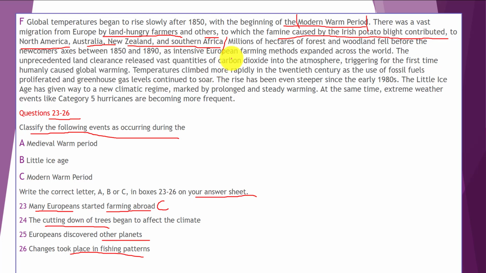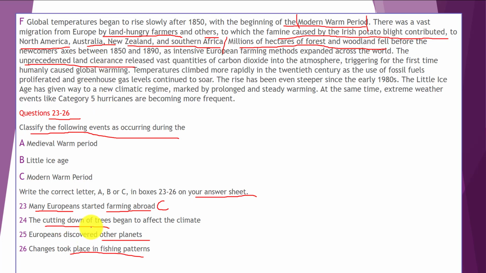Okay, now let's continue. Millions of hectares of forest and woodland fell before the newcomers' axes between 1850 and 1890, as intensive European farming methods expanded across the world. The unprecedented land clearance. It is something to do with cutting down trees.